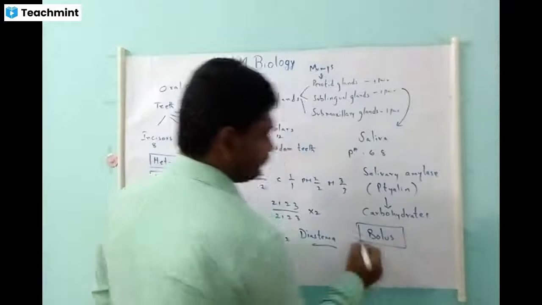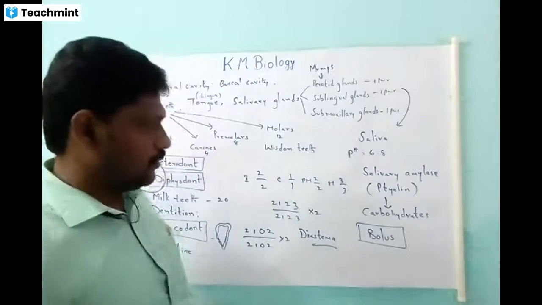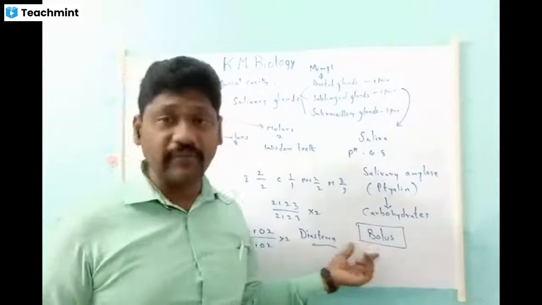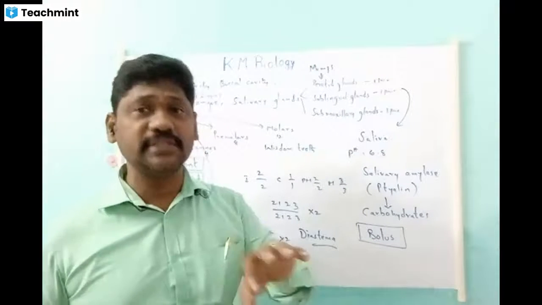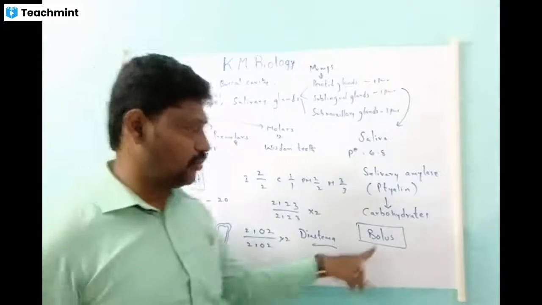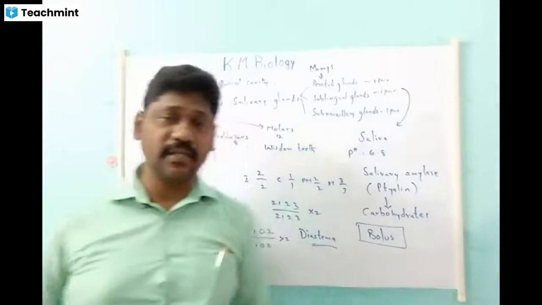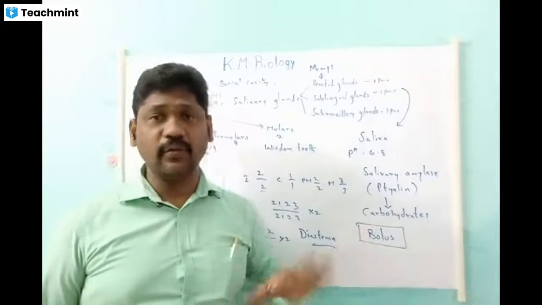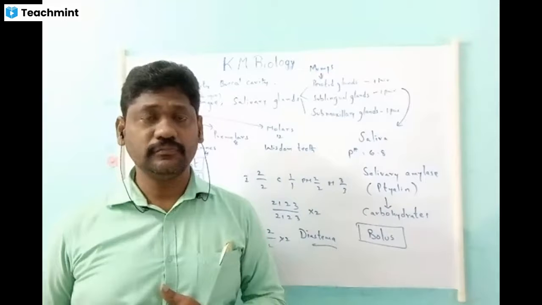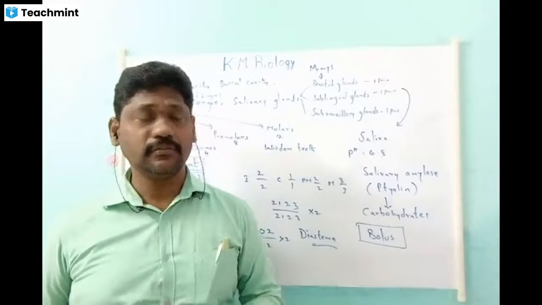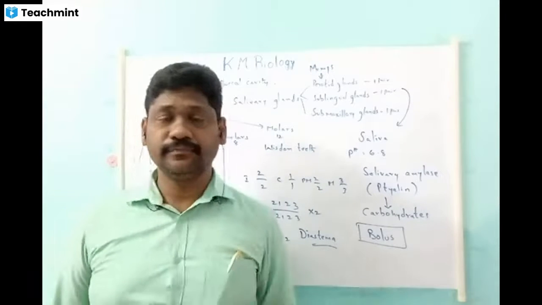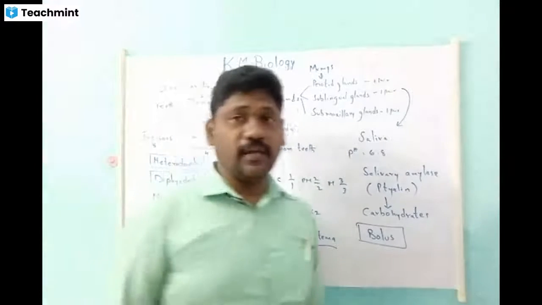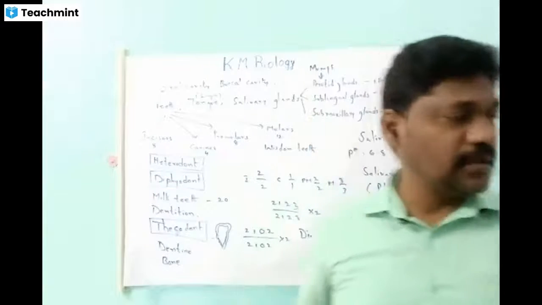The well masticated food which is ready for swallowing is called bolus. This is all about the oral cavity or buccal cavity.